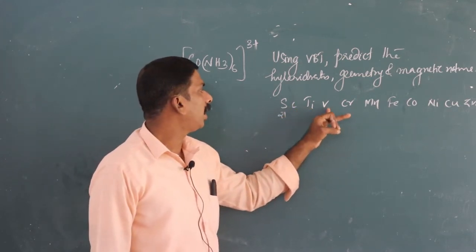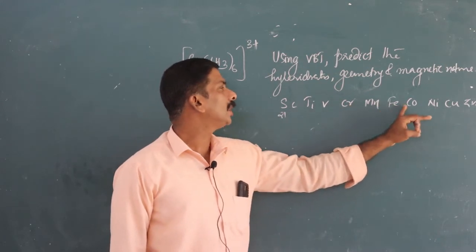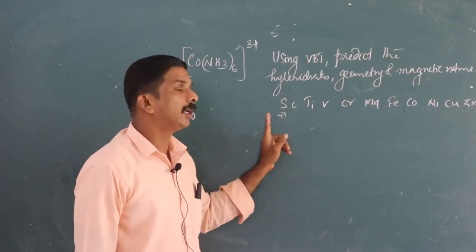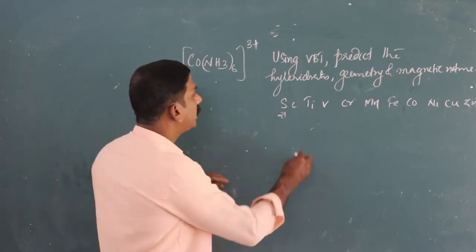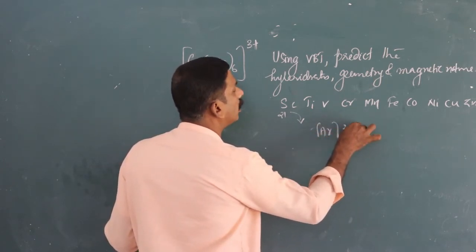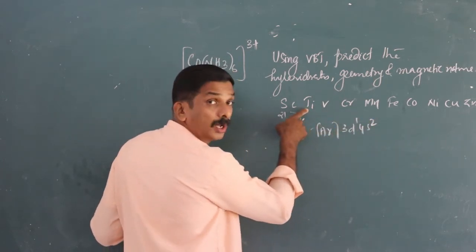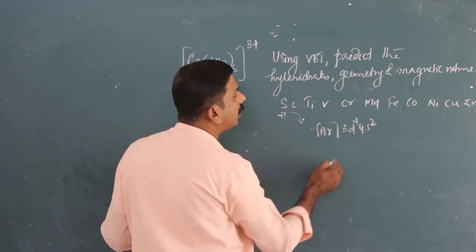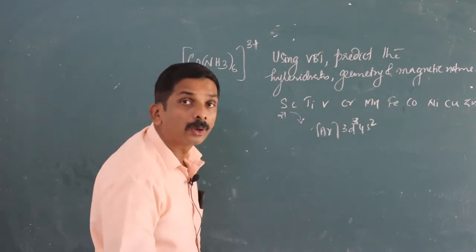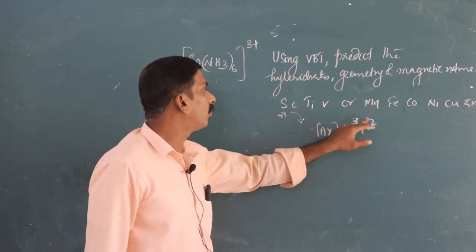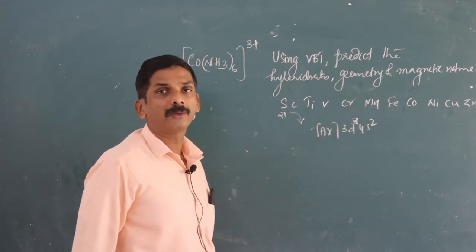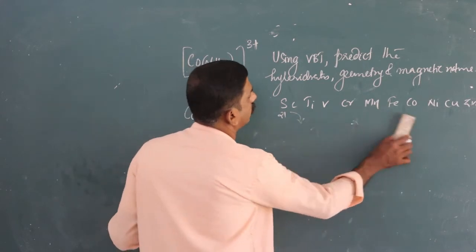Considering elements of atomic number 21 onward, starting from scandium. If it is scandium, the outermost configuration is argon core 3d1 4s2. When it becomes titanium, 3d2 4s2, vanadium 3d3 4s2, like that. Chromium has an exceptional configuration 3d5 4s1, and in the case of copper it becomes 3d10 4s1.